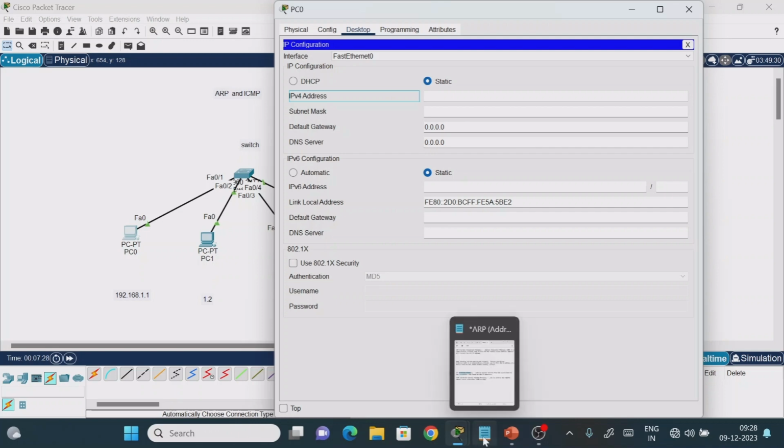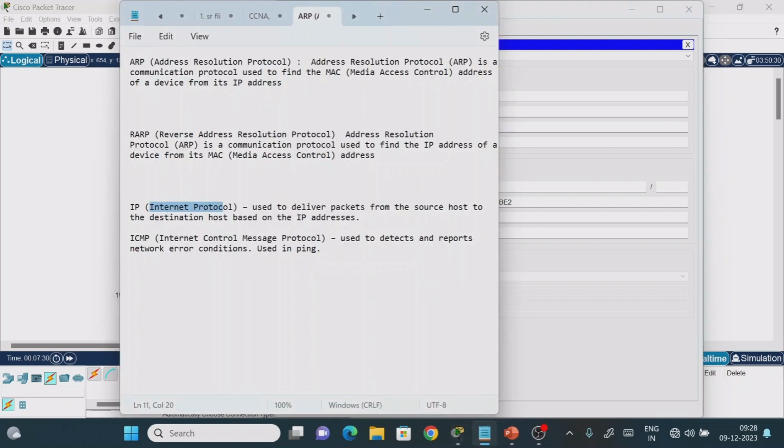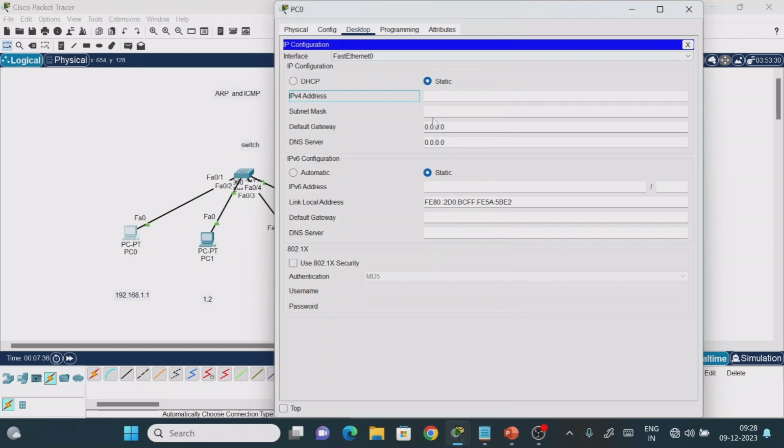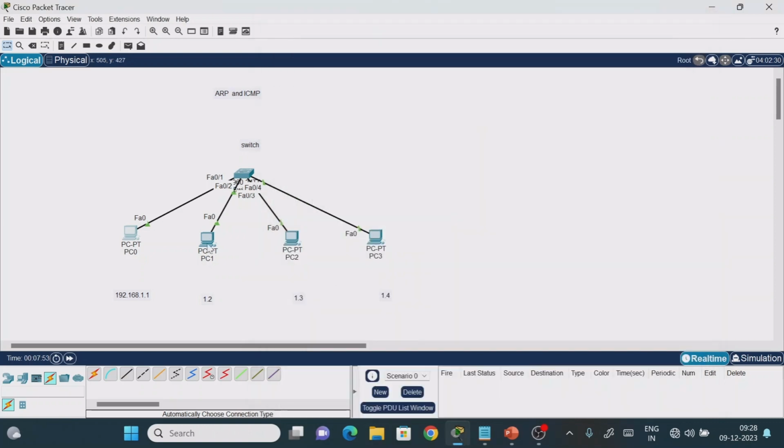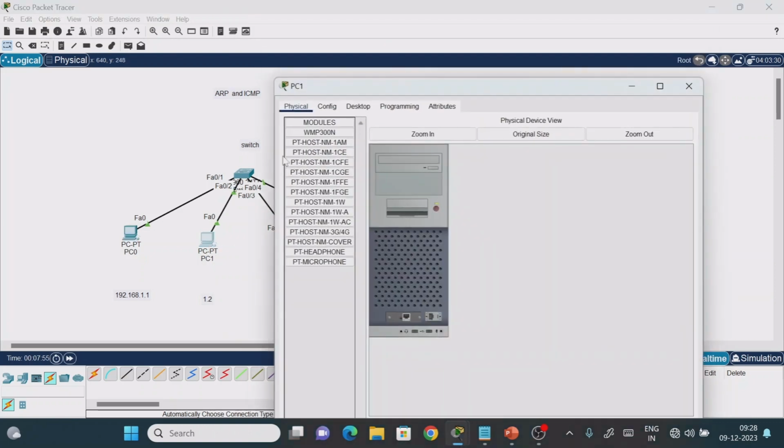So from this point you need to understand that IP is used to deliver the packet from the source to the destination based on the IP address mechanism. Now what we have to do is assign the IP address. Let the IP address be something like 1.1. Later on we will discuss all these things. At this point of time, we will just see what is the use of the IP address, one of the internet layer protocols.